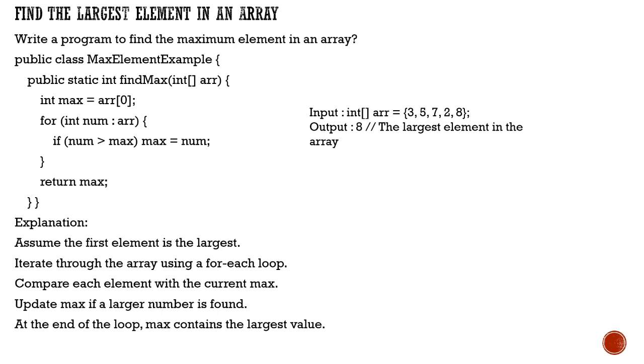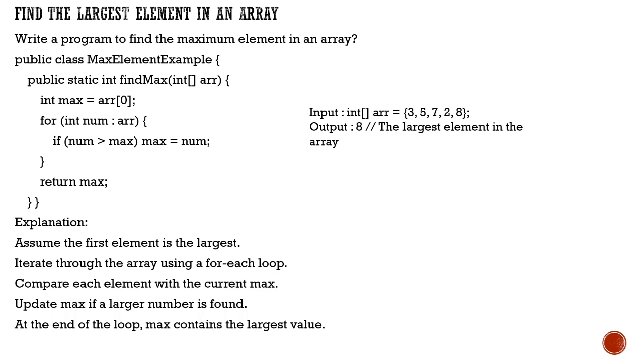We will consider the very first number as the maximum, because until now we have not started to loop inside it and check. So the very first number we find in the array will be taken as the max number, and then we iterate with a for loop.